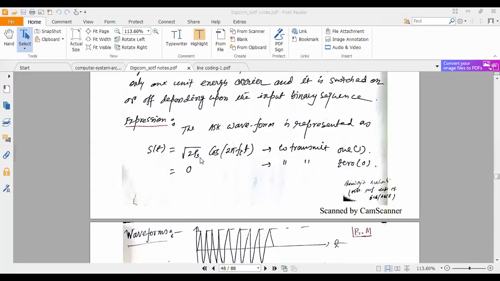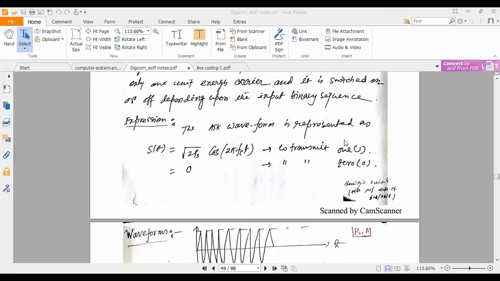Square root of 2P. Since this is the signal power, we can give it the suffix s, so square root of 2Ps. That's why we are representing the amplitude in this form. If you want to write AC here, then also no problem.